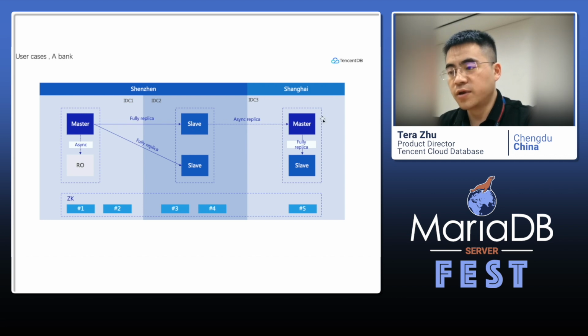And here we can see in Shanghai there is asynchronous replication between the slave and this master. So we use asynchronous replication to keep the performance, and here we use full replication to keep the consistency of the data. And here we can see Shanghai and Shenzhen have a long distance. This means these two nodes are actually disaster recovery nodes. This is this bank's deployment. Okay, thank you.